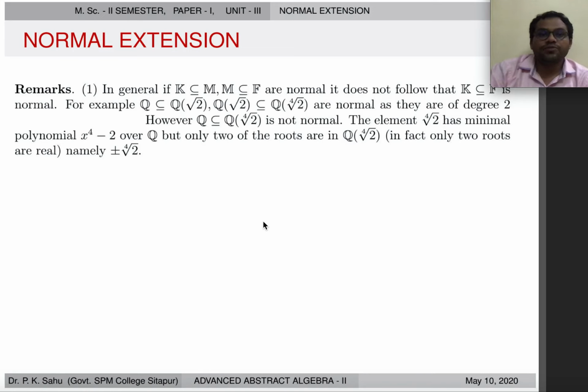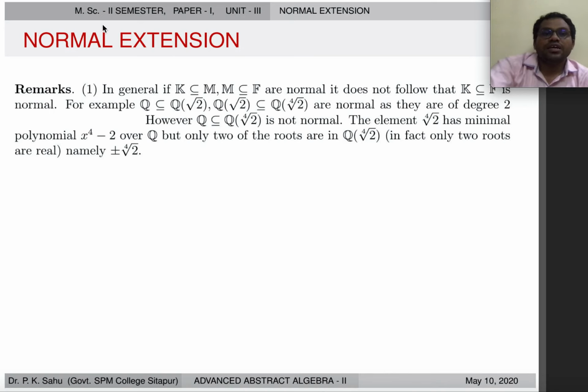In general, if K is a subfield of F and M is a subfield of F are normal, it does not follow that K subfield of F is normal. For example, root 2 adjoined to rationals over rationals and 2 to the power 1/4 adjoined to rationals over 2 to the power 1/2 adjoined to rationals are normal as they are of degree 2, but 2 to the power 1/4 adjoined to rationals is not normal over rationals because it has only two real roots, so it does not contain all its roots.